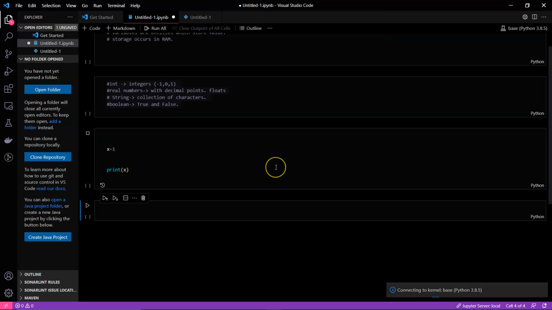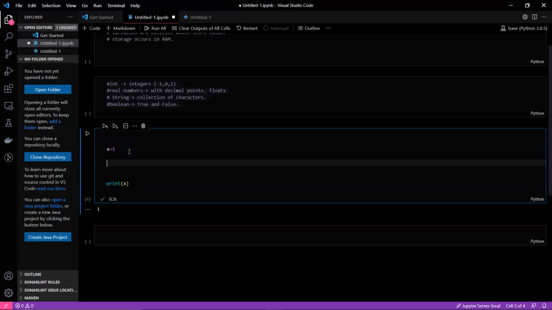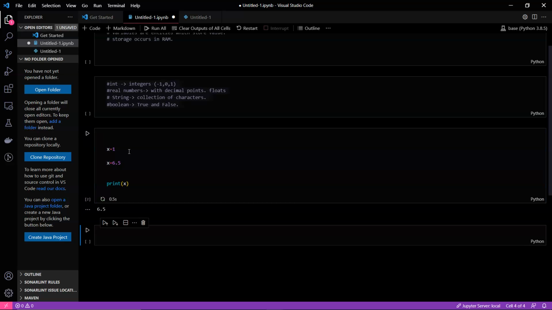I actually did not activate my Python, so you can see here it is printing 1, but when you do the same thing again and store 6.5, it will update to 6.5.